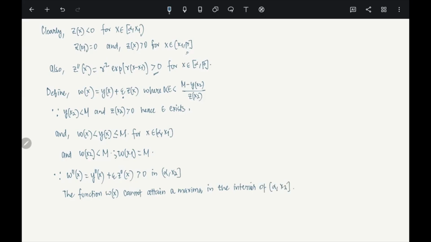Is it okay? Where are we getting it? This we are getting from the first part. Right. Now let's look at it.